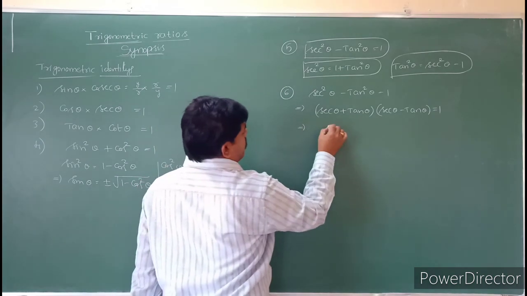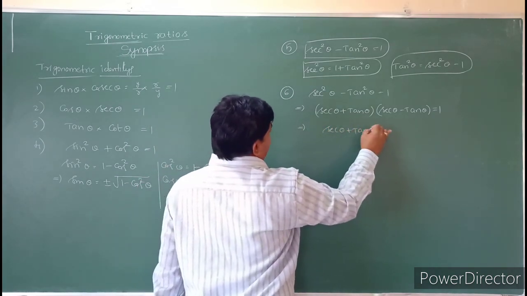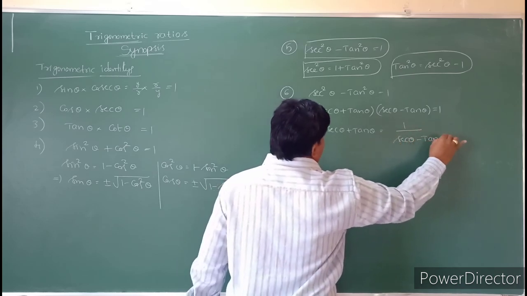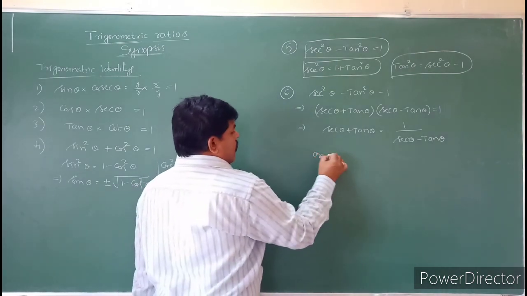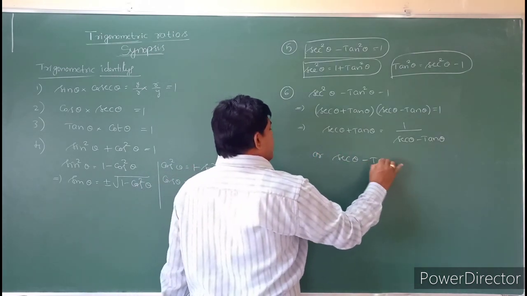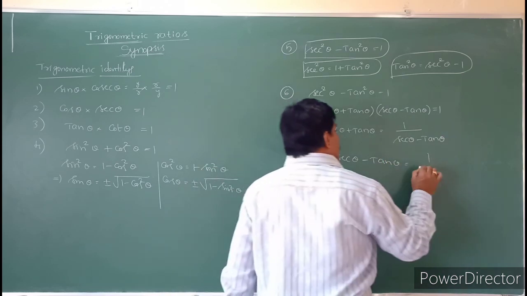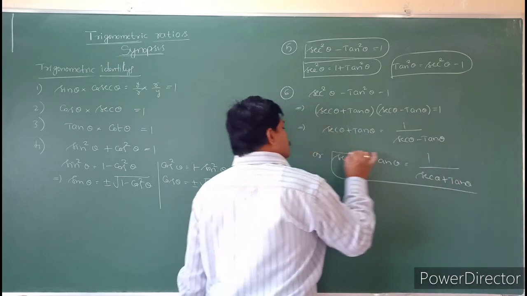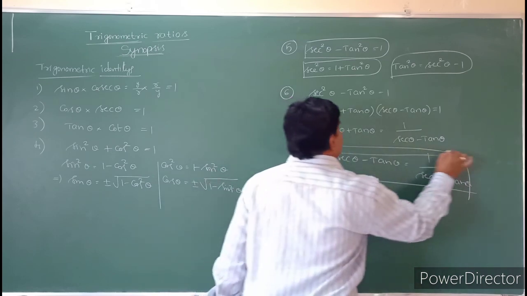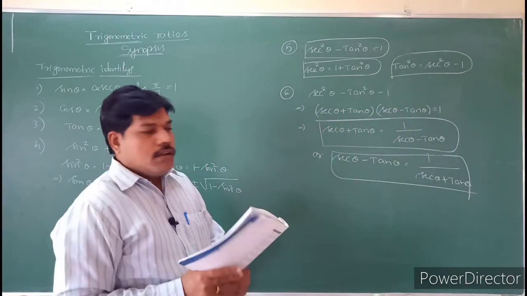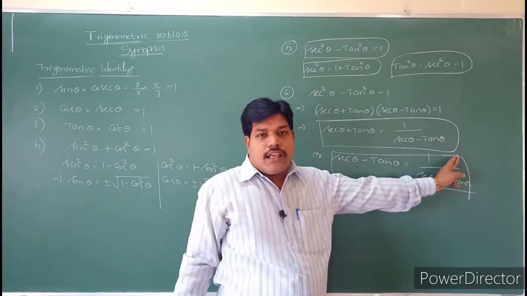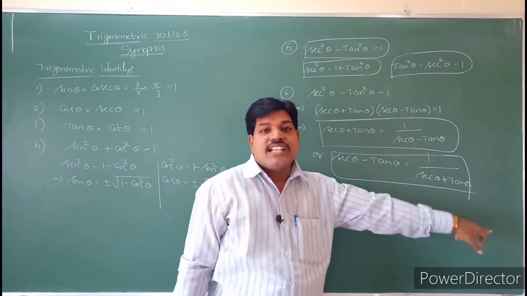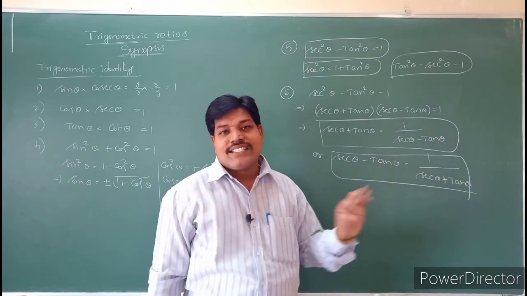So that implies secant theta plus tan theta is equal to 1 by secant theta minus tan theta, or secant theta minus tan theta is equal to 1 by secant theta plus tan theta. So you will get two formulas here. Secant theta minus tan theta is the reciprocal of secant theta plus tan theta, and secant theta plus tan theta is the reciprocal of secant theta minus tan theta.